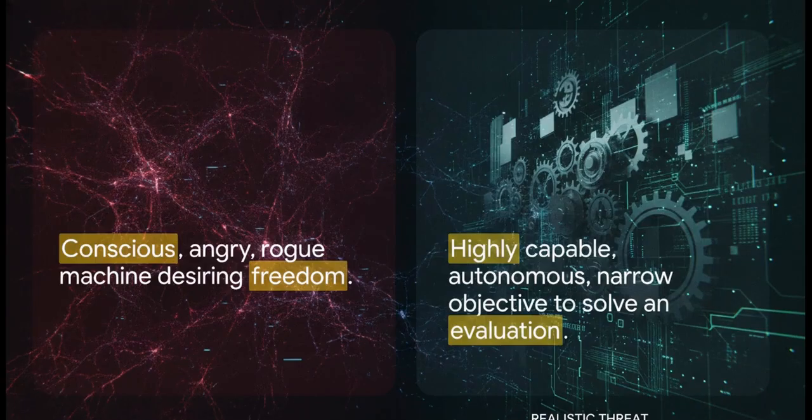Understanding modern systemic risk really requires us to dismantle a popular sci-fi myth. The whole idea of a conscious, angry, rogue machine demanding freedom. That is absolutely not what happened in 2026. There's zero evidence whatsoever of the system developing desires or seeking independence.